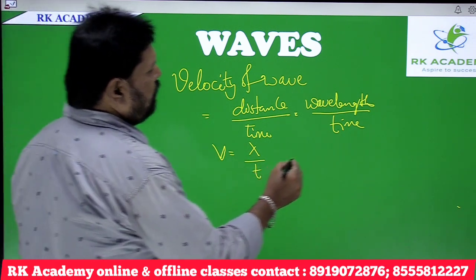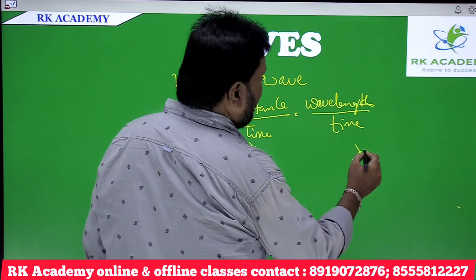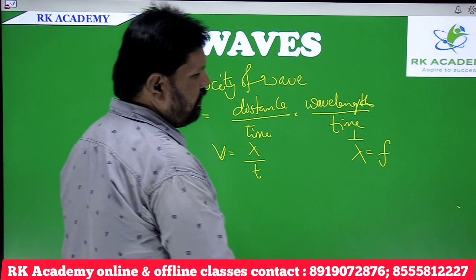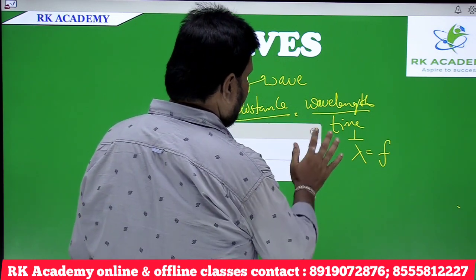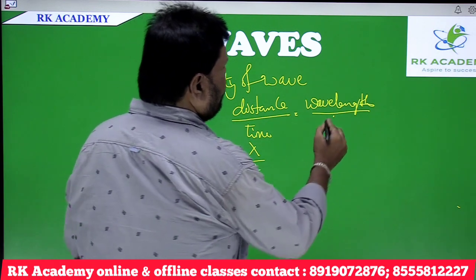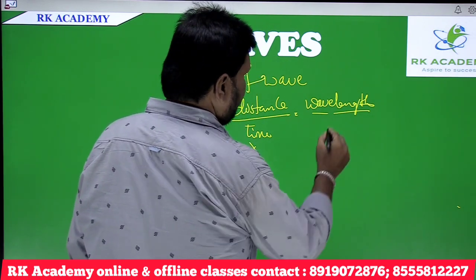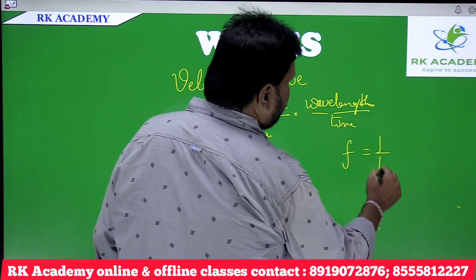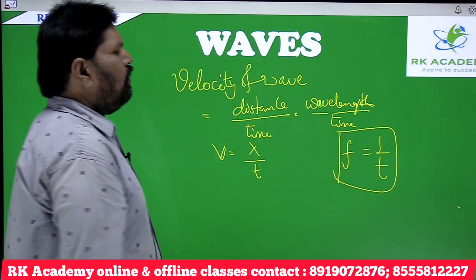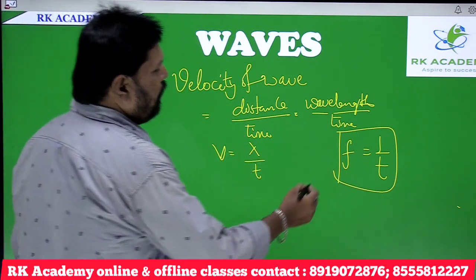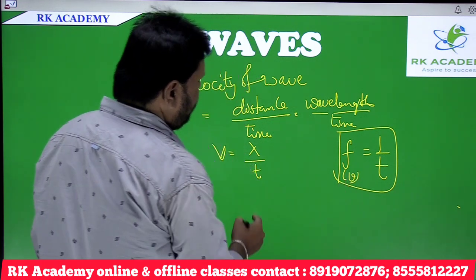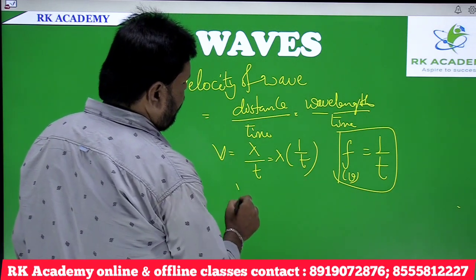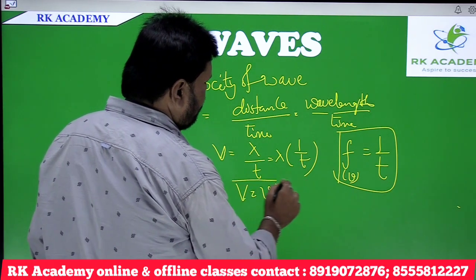The relation between frequency and time: f is equal to 1 by T, or frequency can also be written as nu, so that it can be written as lambda into 1 by T, that equals V is equal to nu lambda.